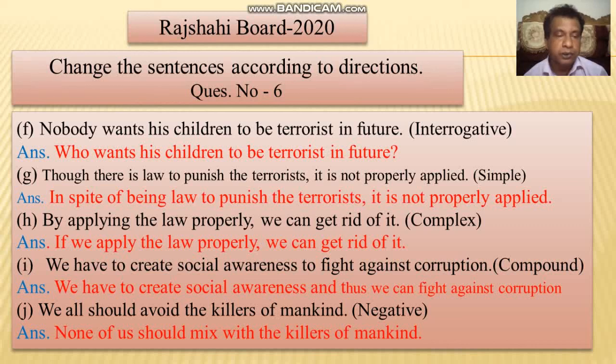We all should avoid the killers of mankind. We all should, none of us should mix. Avoid means to stay away, but the opposite is mix. The answer: None of us should mix with killers of mankind.